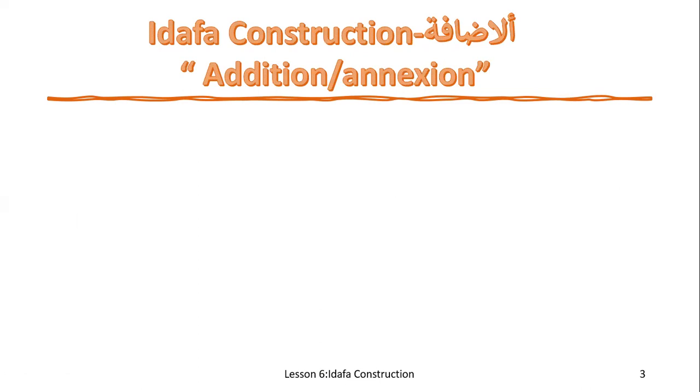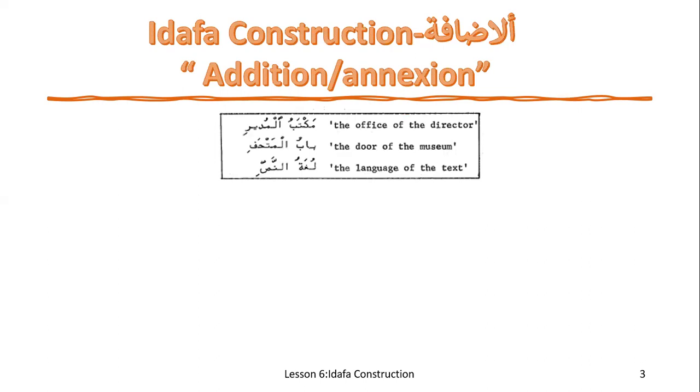Basically, the word idafa means addition or annexion. Over here, if you see a few examples: Maktabul Mudiri, the office of the director; Babul Mathafi, the door of the museum; Lugatun Nasi, the language of the text.